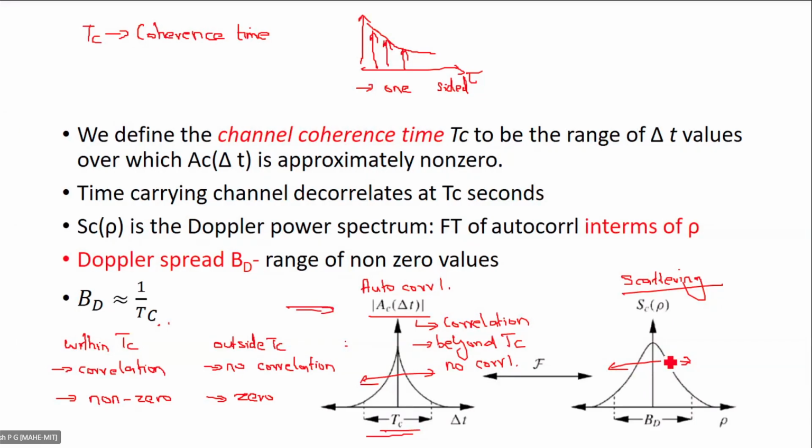So that particular range is called as Doppler spread, where the scattering function will output a non-zero value. The range of values where SC of rho is non-zero is called as Doppler spread.